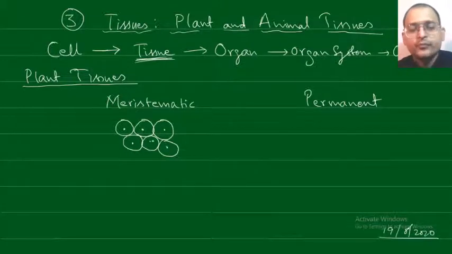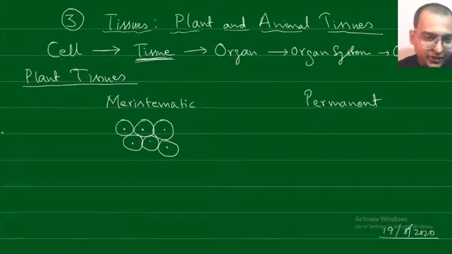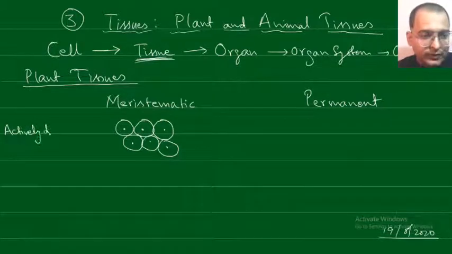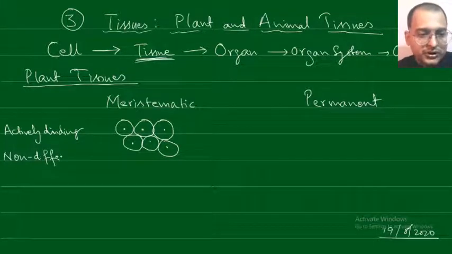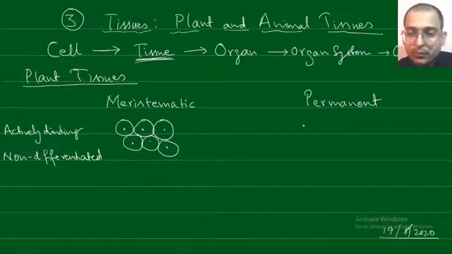The meristematic tissues are actively dividing and they are non-differentiated. Non-differentiated means that they have not become any permanent kind of tissue. These meristematic tissues can convert into permanent tissues.